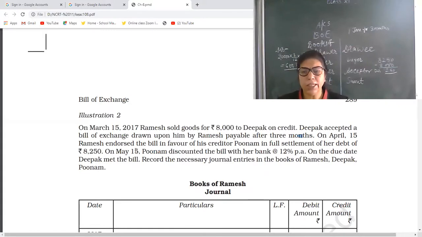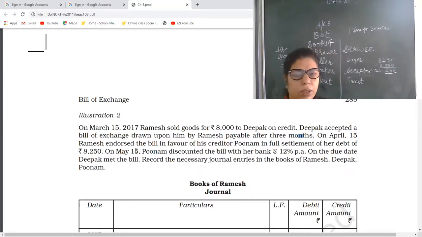You cannot change the amount of the bill. It is pre-decided. So if you want to endorse it, you have to give the discount of the remaining amount or the cash payment. The amount of the bill is 8,000 rupees, but the full settlement is for 8,250. So here 250 will be discount.